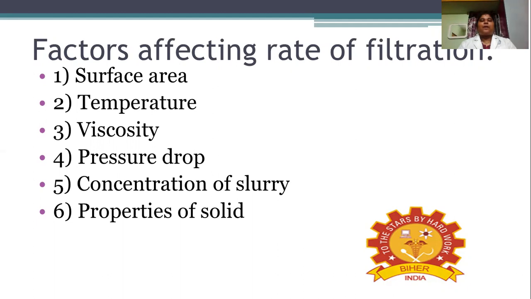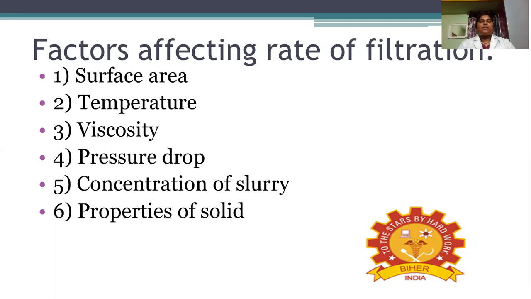Then pressure drop. This is the major driving force for the rate of filtration, pressure drop only. So whenever the pressure drop is increased, then the rate of filtration will be high. So pressure drop enhances the rate of filtration, due to the pressure difference between both sides of the filter medium.